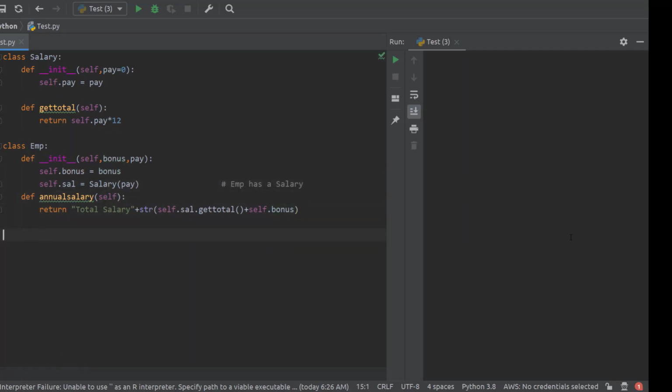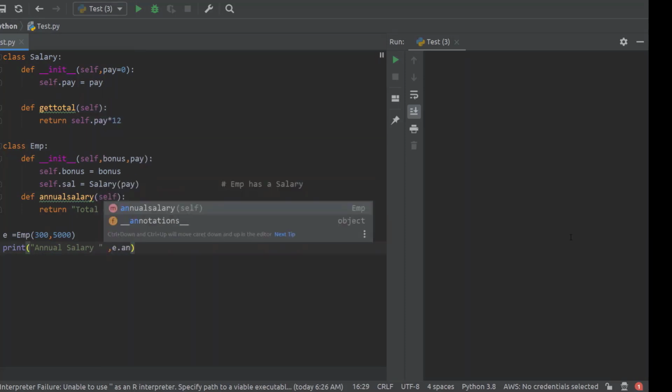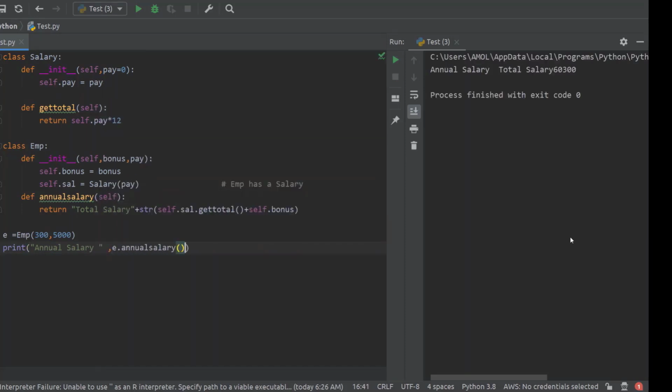Finally, here we create an object of Employee by passing bonus and salary, and print the annual salary by calling this annual salary method, which will print whatever annual salary is over there. Okay, so see the arrangement of these classes, how we have created.